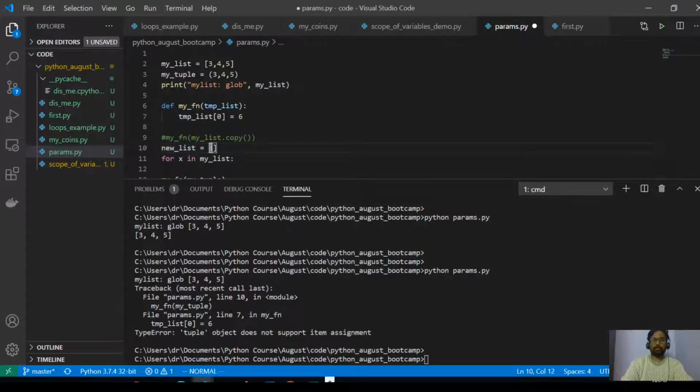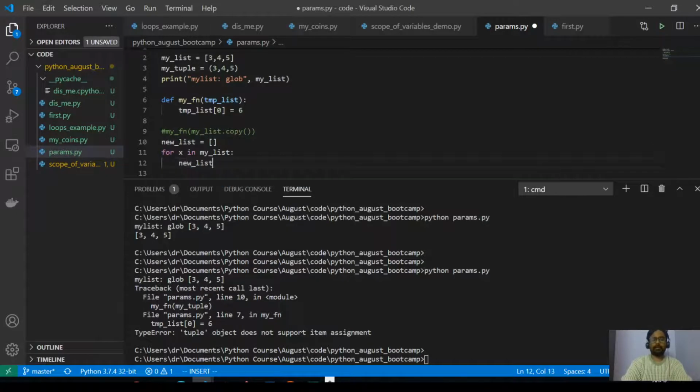New list is equal to an empty list, and then new list dot append x. So this will also create a new list instead of this copy. So it is the same as this one. You create a list and then you can send it.